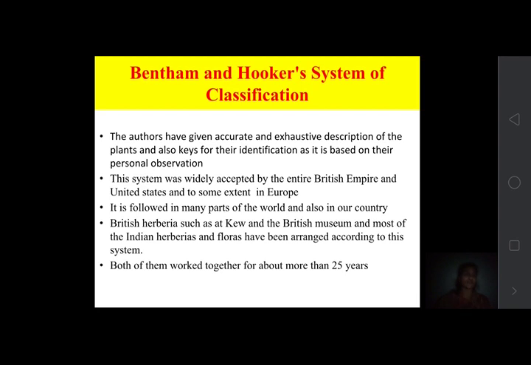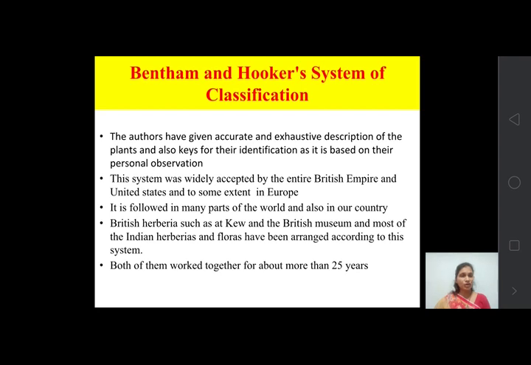Both of them worked together for more than 25 years. They gave 25 years of study to identifying and describing all these plants, and after that they developed this system of classification, the Bentham and Hooker system.